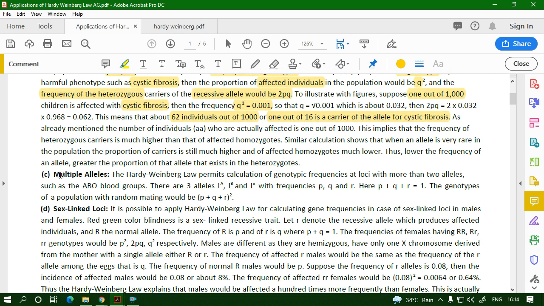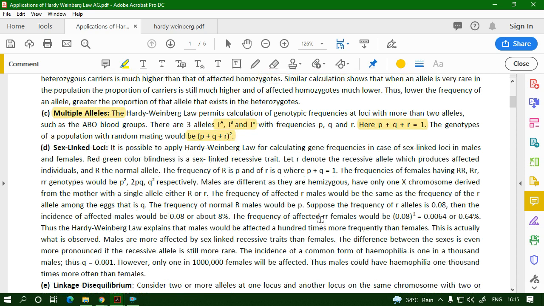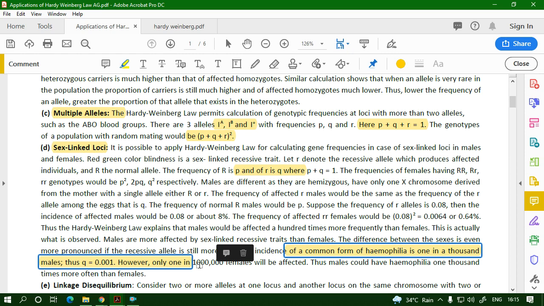You can calculate it for multiple alleles also. Instead of P plus Q whole square, the formula will be P plus Q plus R whole square. So P plus Q plus R is equal to 1. Consider the blood group locus, the ABO blood group locus. You can even do this for sex-linked loci. The values remain the same. You can calculate how many females and how many males will be affected